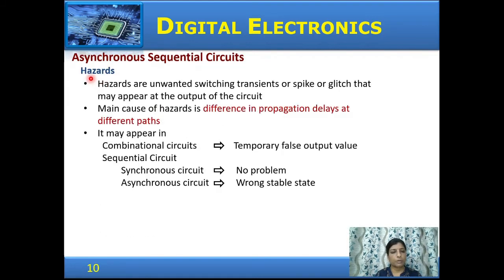Now let us look at the problem of hazards. Hazards are nothing but unwanted switching transients or spikes which occur at the output of the circuit. The main cause for hazards is the difference in propagation delays in the different paths. In combinational circuits, hazards produce a temporary false output value. In sequential circuits, in synchronous circuits there is no problem because of hazards, whereas in asynchronous circuits it could result in the circuit going to a wrong stable state.